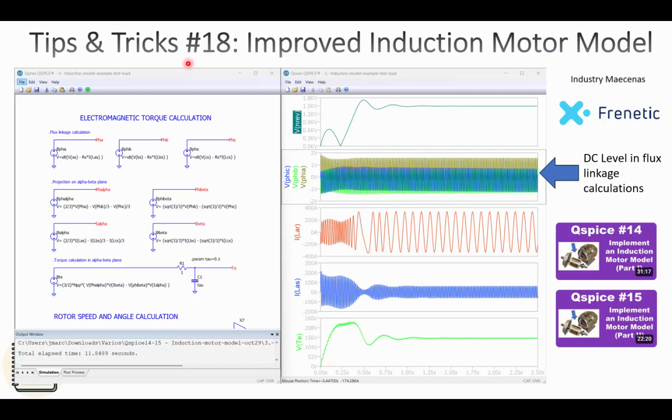Hello everyone, welcome to this video entitled Tips and Tricks number 18, Improved Induction Motor Model.